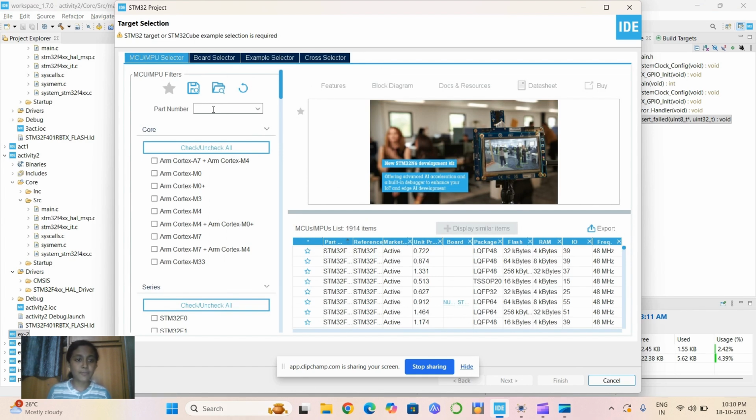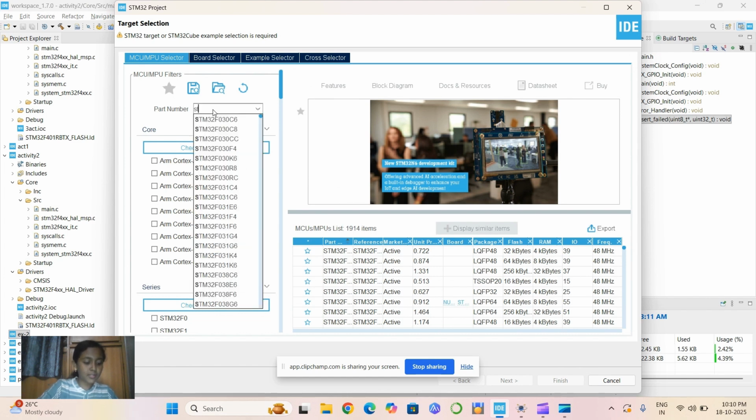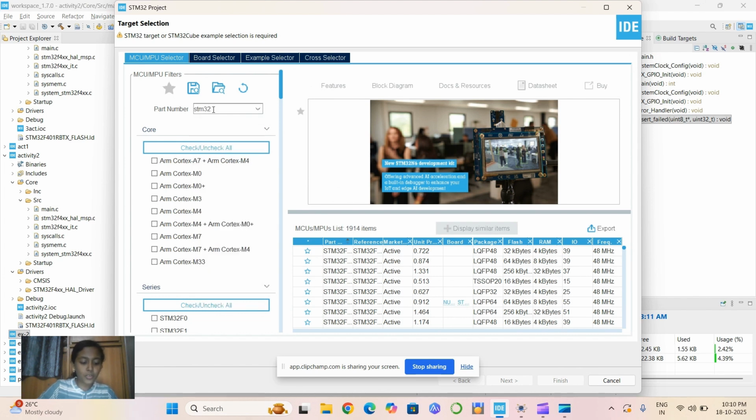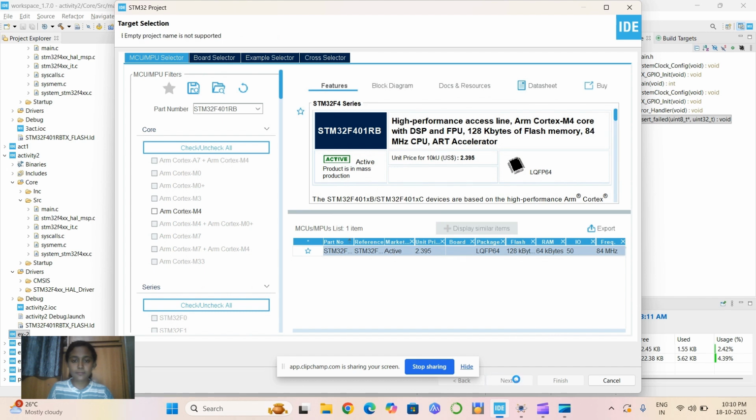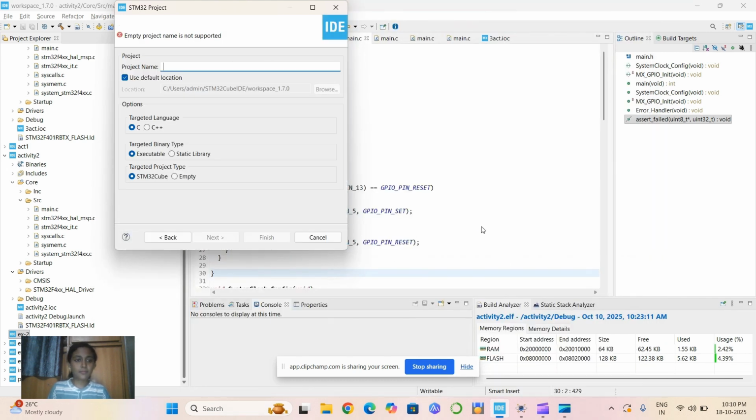Now we have to choose the part number and I am going with F series and my part number is STM32F401RB. Have to give the project name. I am giving it as push button.